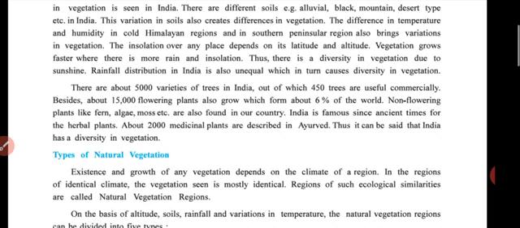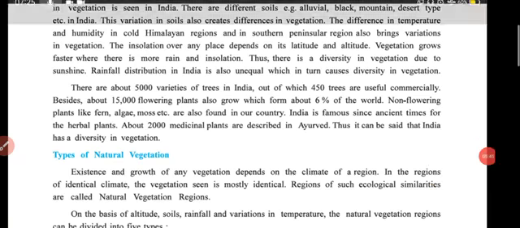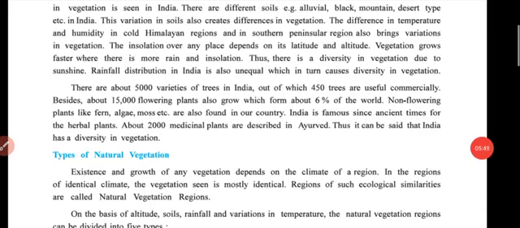There are about 5,000 varieties of trees in India, out of which 450 are useful commercially.